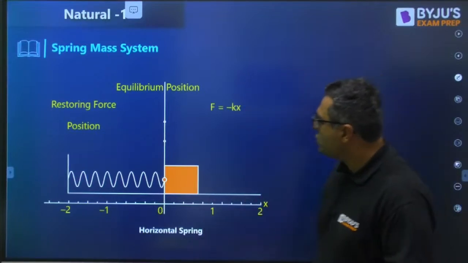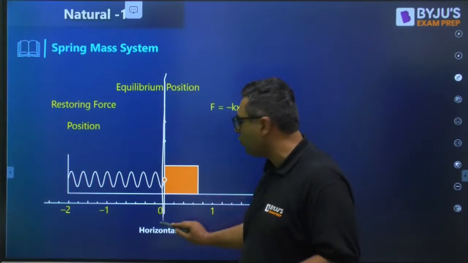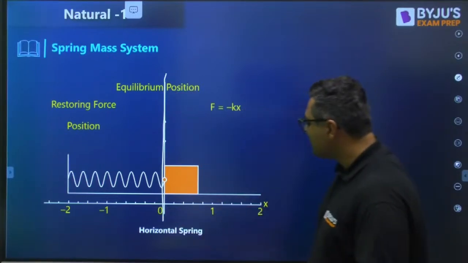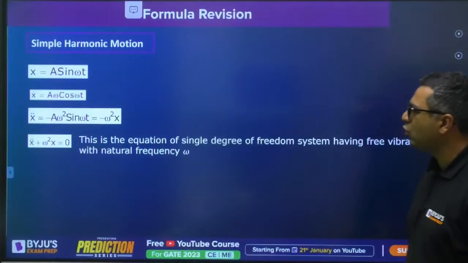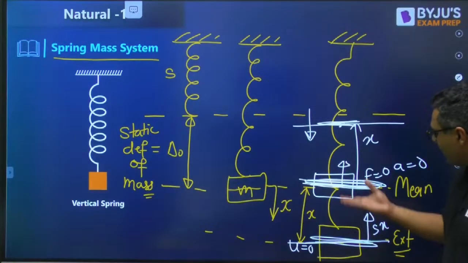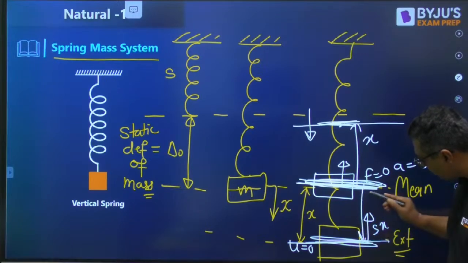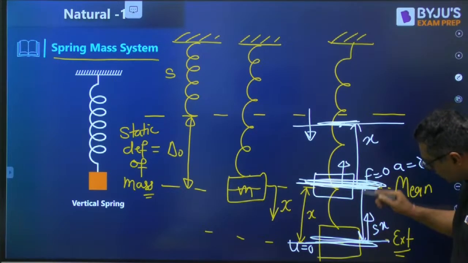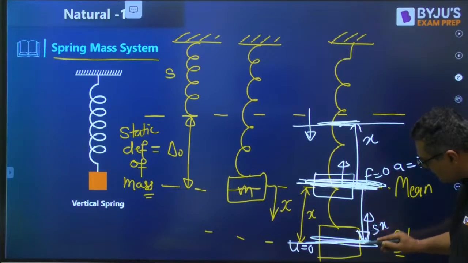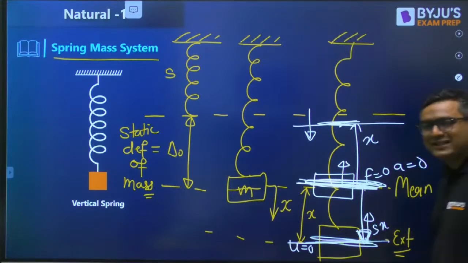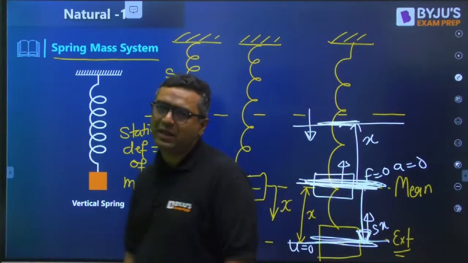We have already mentioned that there is the equilibrium position which we call the mean position. There are some definitions we need to talk about. Whenever we are talking about the mass, this is the mean position, this is the extreme position. When we are talking about mean position to extreme position, this distance is said to be the amplitude. So the maximum displacement of the system is said to be amplitude.